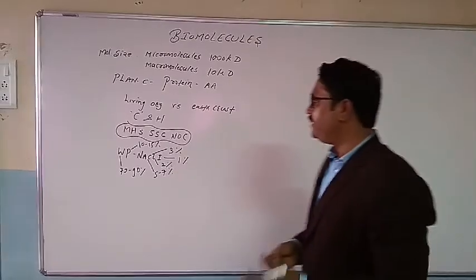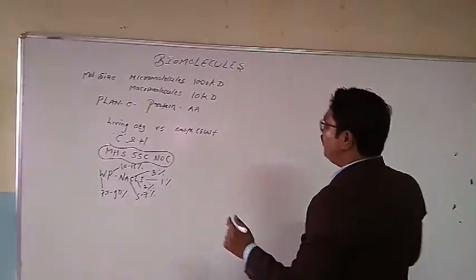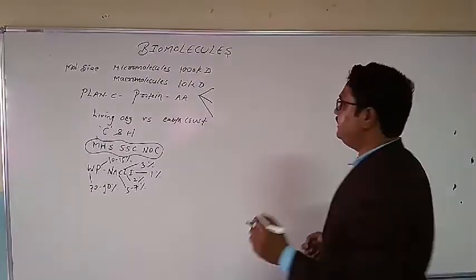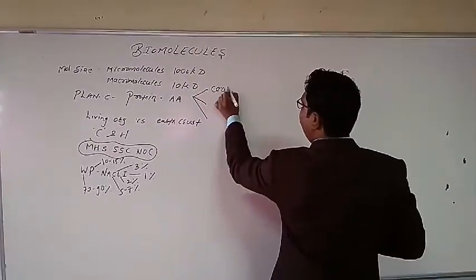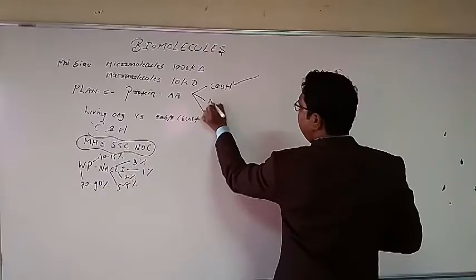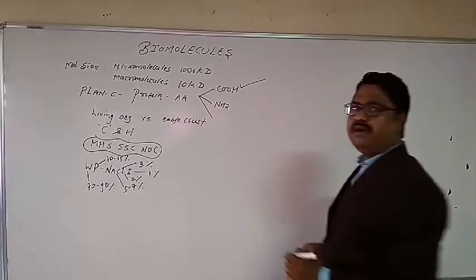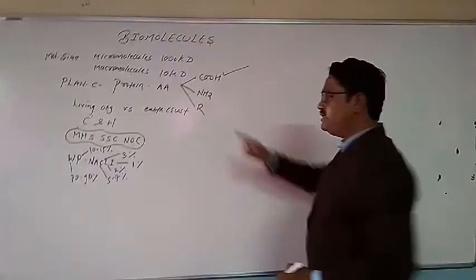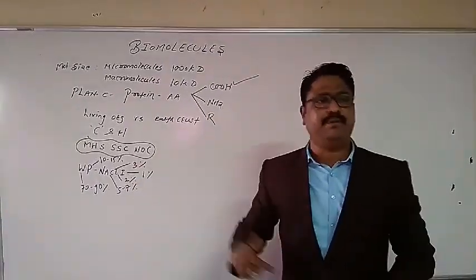Let us move to the topic of interest, that is amino acid. When we study amino acid, three things are compulsory in our mind. One, the carboxylic group, which gives acidic nature. Second, the amino group, which gives the alkaline nature. And third one is the R chain. This R chain varies with the type of amino acid.